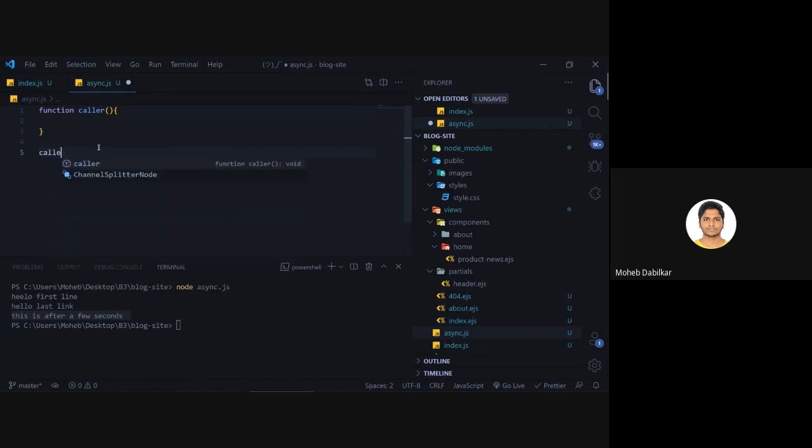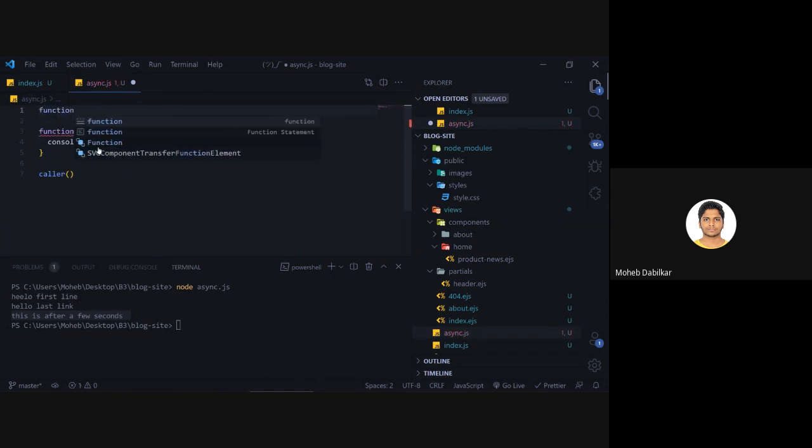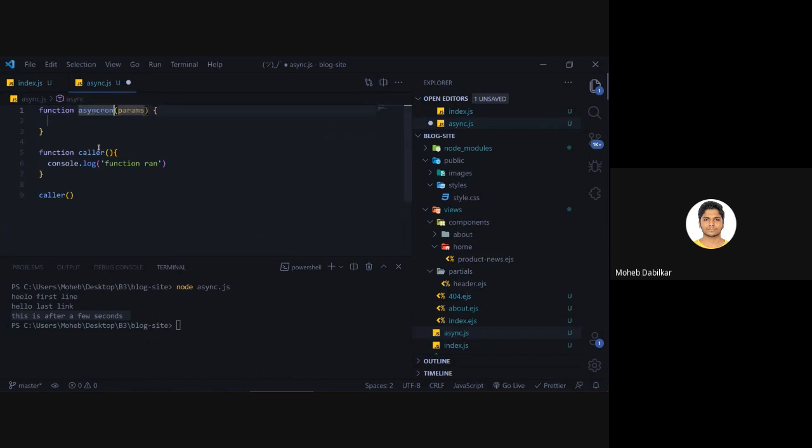So we'll say caller, and we'll say console log function ran. Now we'll create another function. We'll say function asynchronous. We cannot say async for now, the reason being that it will take time and all that stuff.